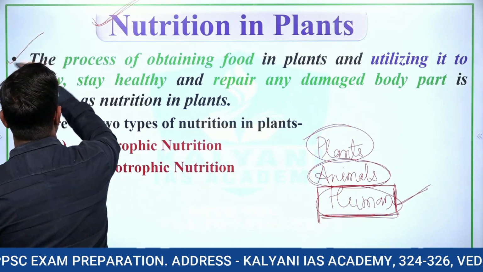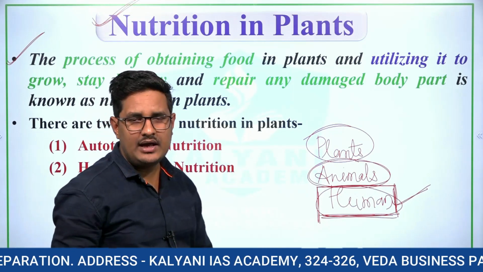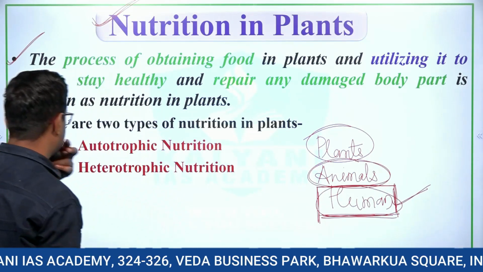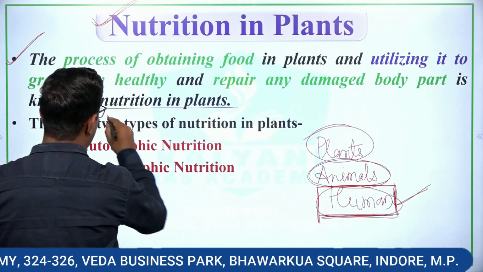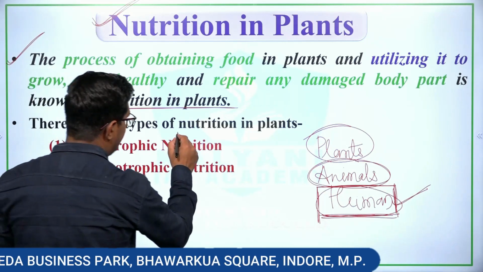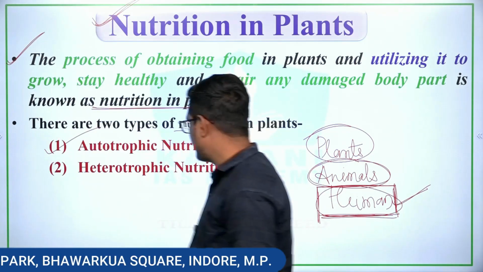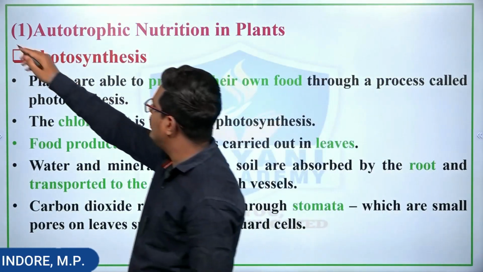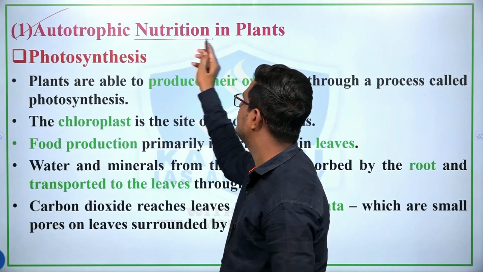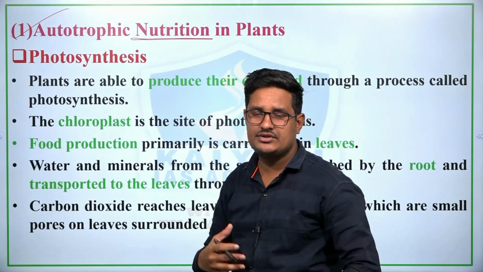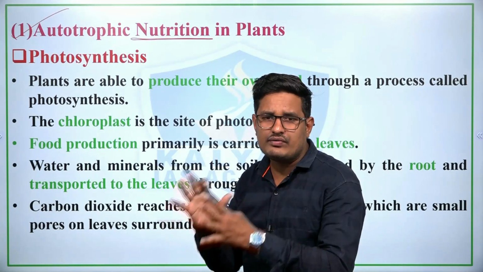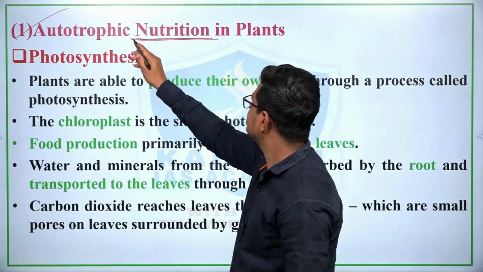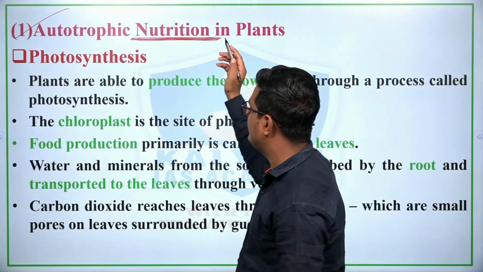What is nutrition? The process of obtaining food and utilizing it to grow, to stay healthy and to repair any damaged body part is known as nutrition in plants. There are two types of nutrition in plants. The first is autotrophic and the second is heterotrophic nutrition. The first is autotrophic nutrition. The mode of nutrition in which organisms synthesize their own food is known as autotrophic nutrition. There are two types of autotrophic nutrition.